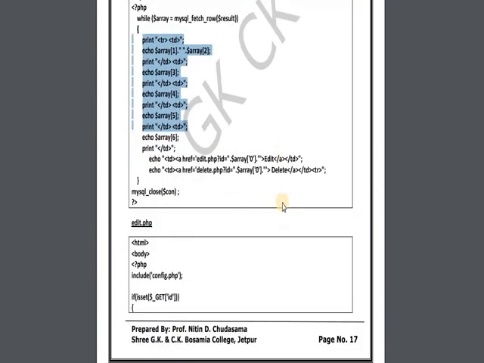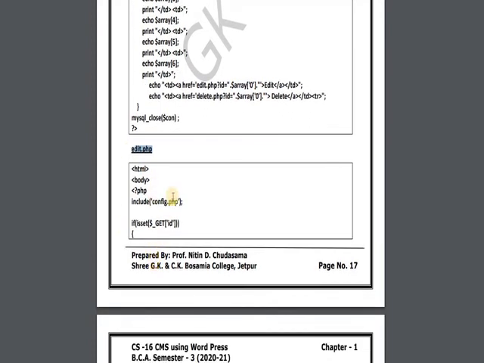For that, I am writing here href edit.php and delete.php. I am passing the arguments as id $array 0, so the user id or person id will be passed to that file. Now in that file, what I have written, edit.php and delete.php.